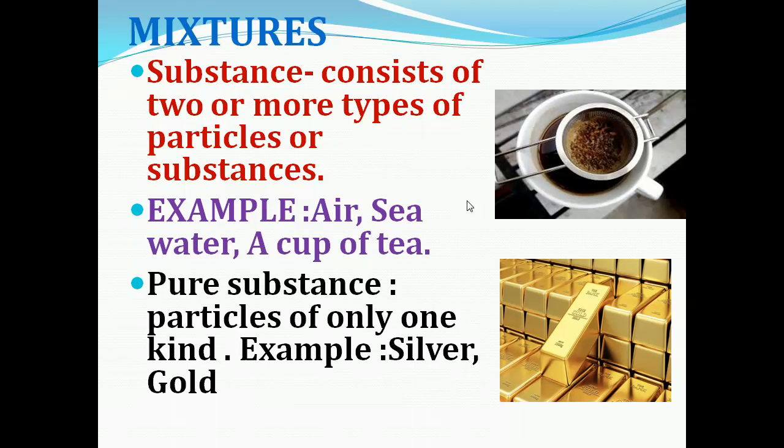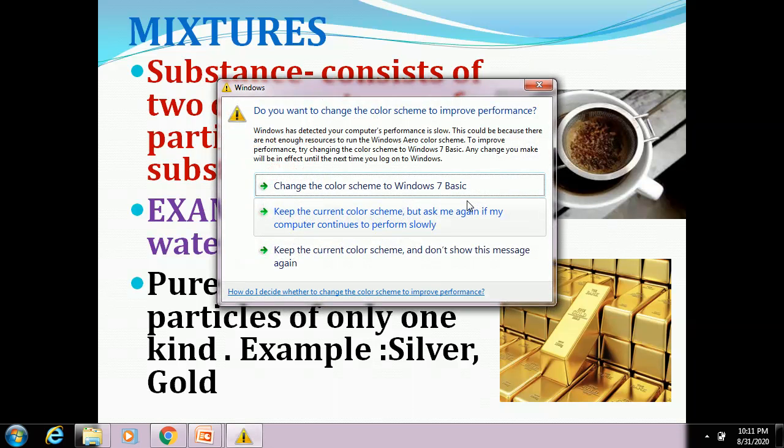Then tea leaves are separated out from the liquid using a strainer. In all these examples, a separation can be done easily because the substances we have to separate are of different sizes and shapes which are easy to identify. But sometimes when all the components in a mixture are of same color, same size, same shape, it is very difficult to separate the desired component from the mixture. For example, the